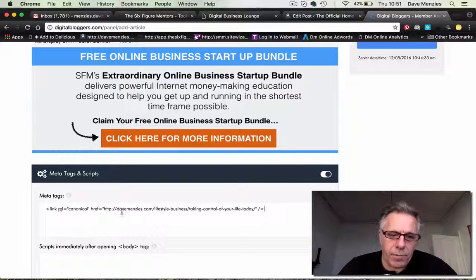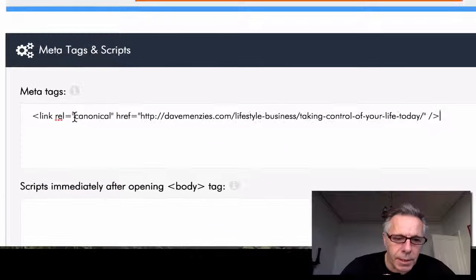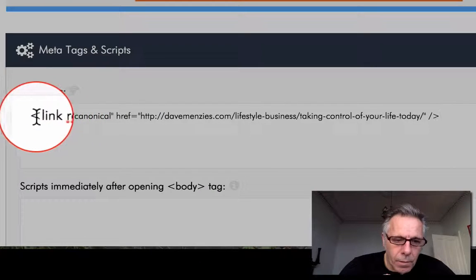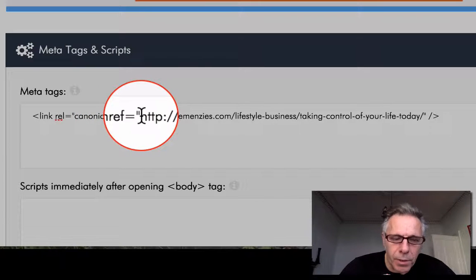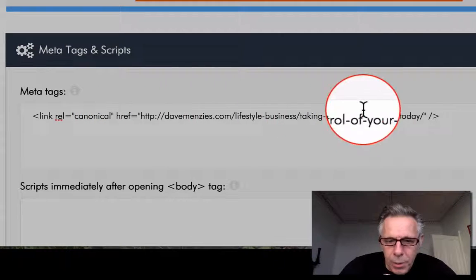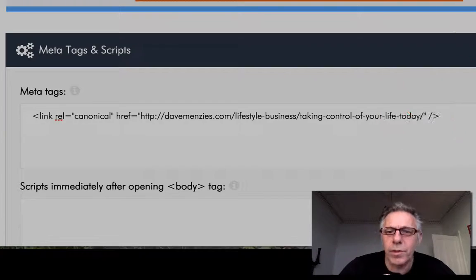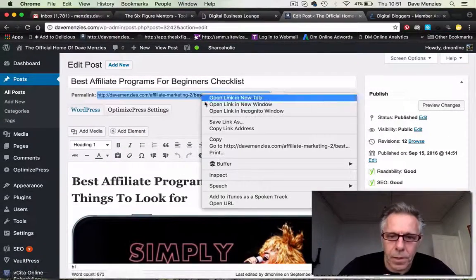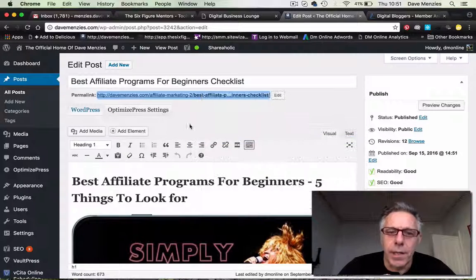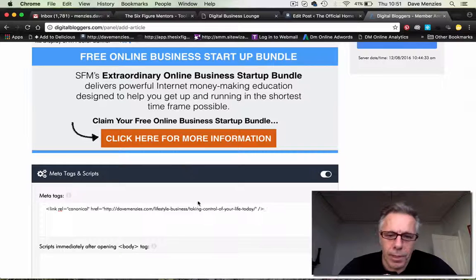So this is actually from a previous one that I've done. The actual piece of code you need is this link rel, this part here, right up to the exclamation marks, and in this part between the two exclamation marks, you're going to paste the link that I mentioned earlier. So let's just grab that again. So this again is the link of the post that I'm telling the new platform is the original.